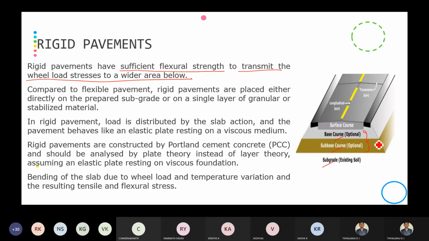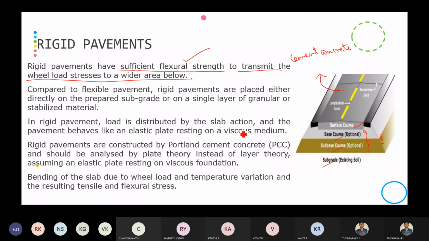These two are optional, or you can provide them as a single layer. Then comes the surface course, which is made up of cement concrete, having sufficient flexural strength, through which the wheel load stresses will be transferred to a wider area.